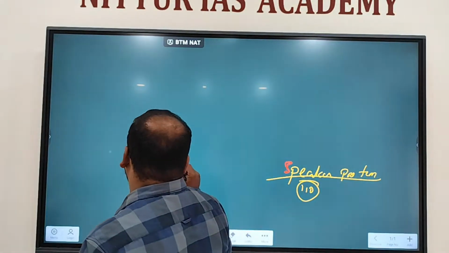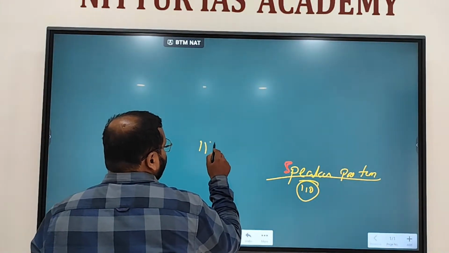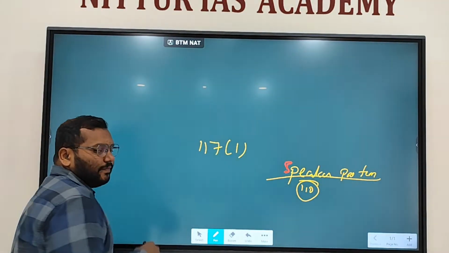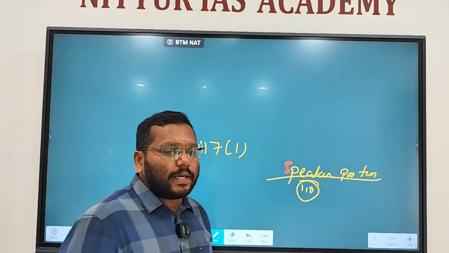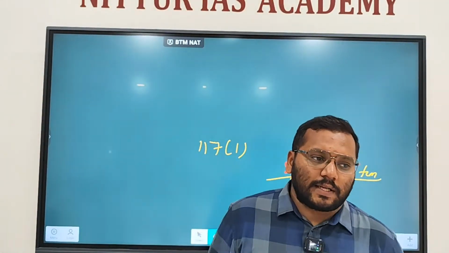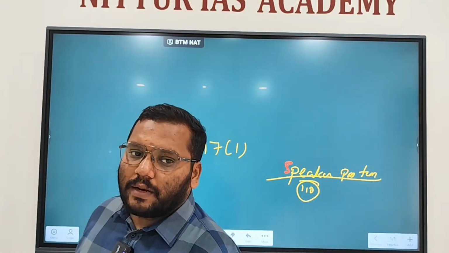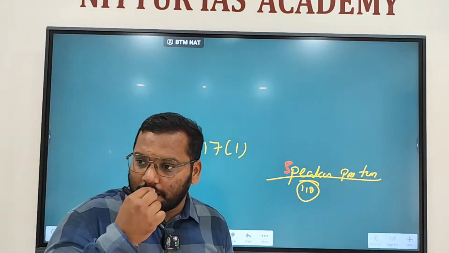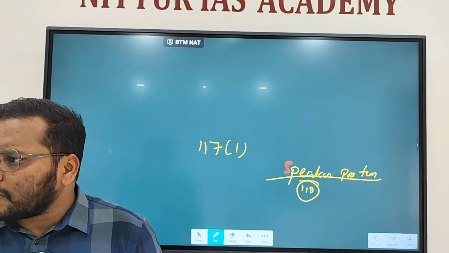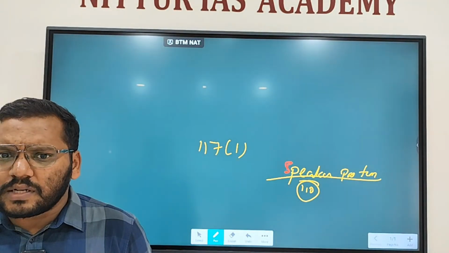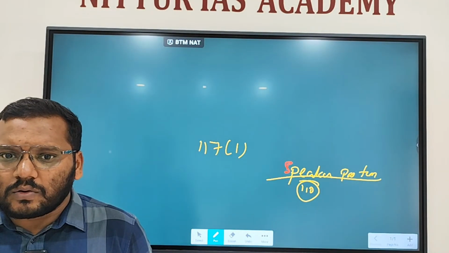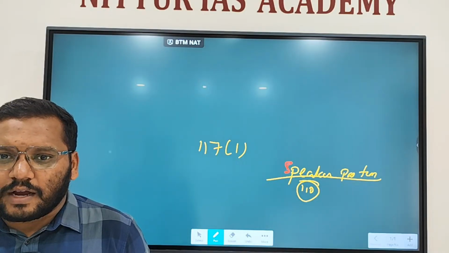Finance Bill Type 1. Which article deals with Finance Bill Type 1? Article 117, Clause 1, right? Then Finance Bill Type 2, Article 117, Clause 3, right? Constitution Amendment Bill, Article 368. Article 168 deals with what? Constitution amendment. No, Article 368. I told 168?